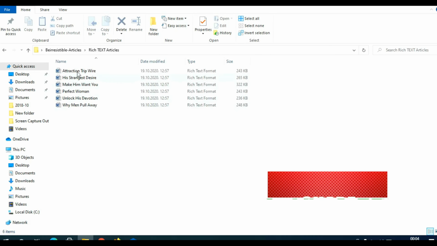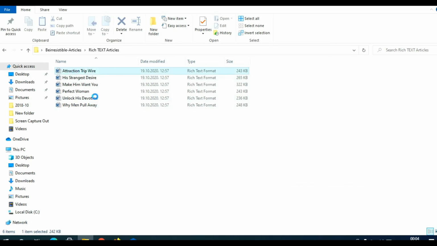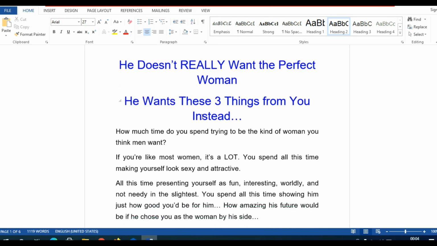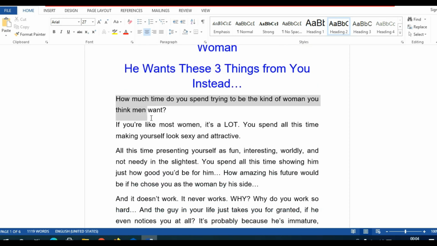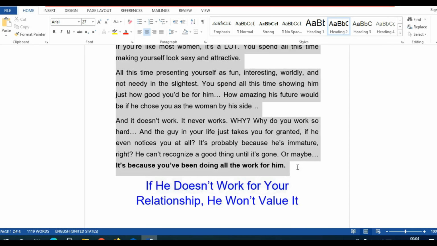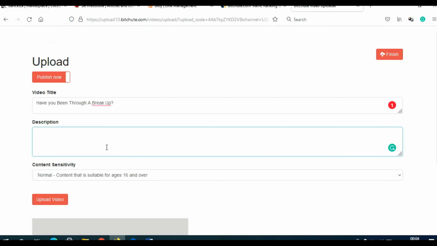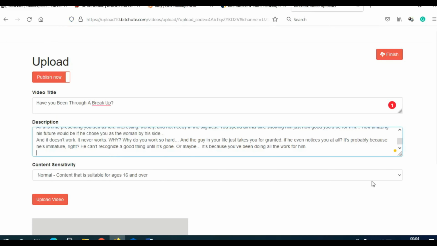Click here, and you need to choose one of these articles that fits best with the video. So I'll just click on this first one here. I will click on it to open it. And what I can do, I can simply copy this article here, just highlight this, okay, Ctrl+C, go back here, and paste your description here.